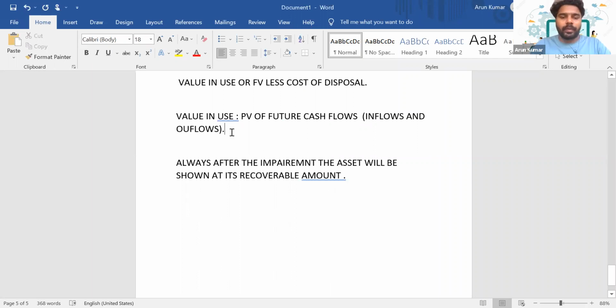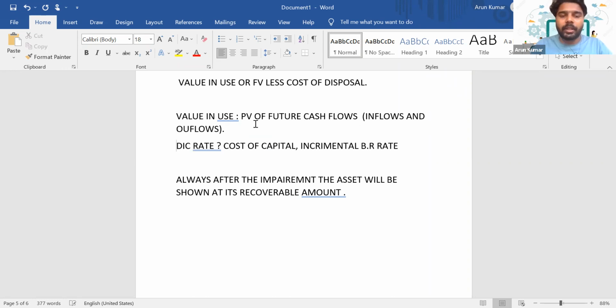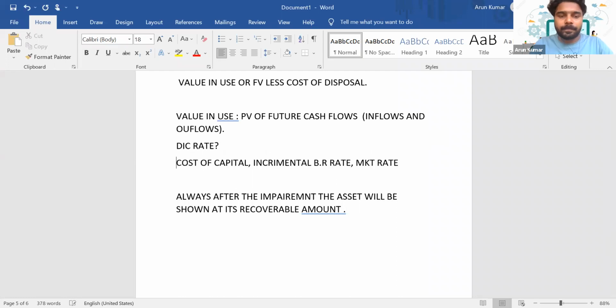So when we calculate this value in use, we should use a discounting rate. Which one will we use as the discounting rate? It can be the cost of capital of a company, or it can be the incremental borrowing rate. And if none of these items are given, we can use the market rate. Is it clear?